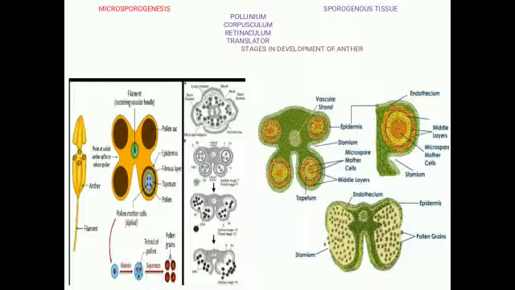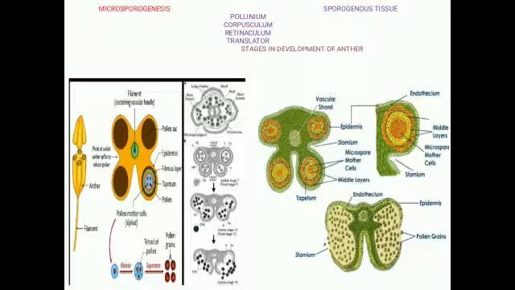The archesporial cell divides by periclinal division to form primary parietal cells towards the epidermis and primary sporogenous cells towards the inner side of the anther. Primary parietal cells undergo a series of periclinal and anticlinal divisions. There will be 2 to 5 layers of anther wall formed. What are the layers formed? Endothecium, middle layers and tapetum. They are arranged from outside to center, that is, periphery to center.